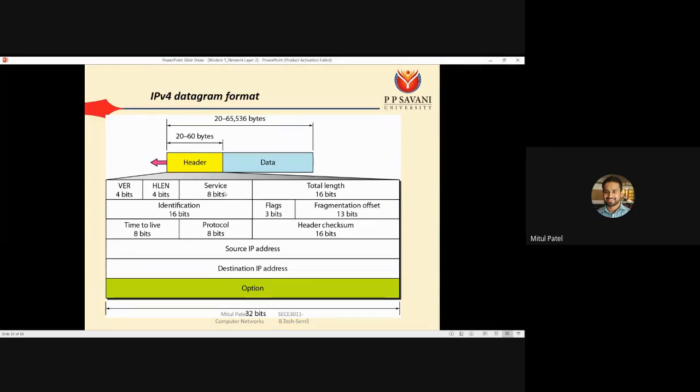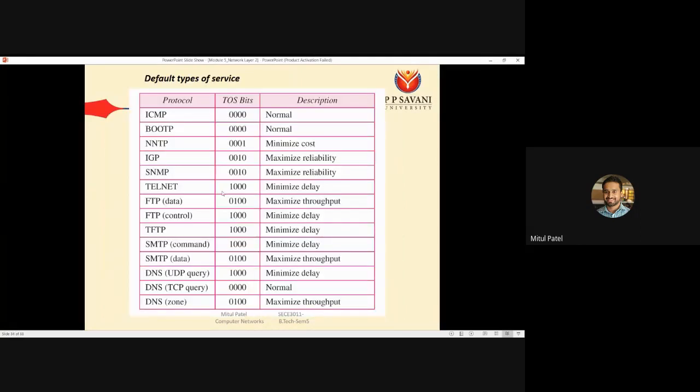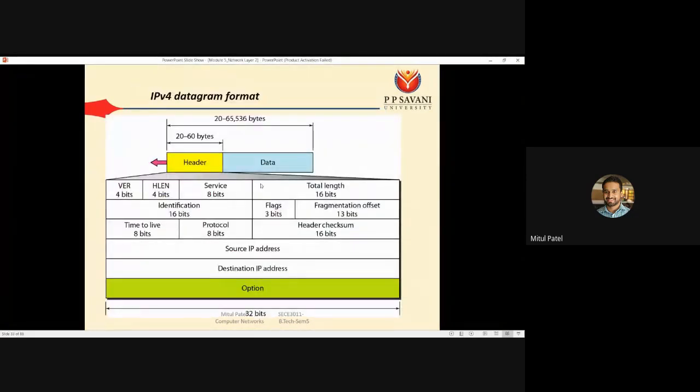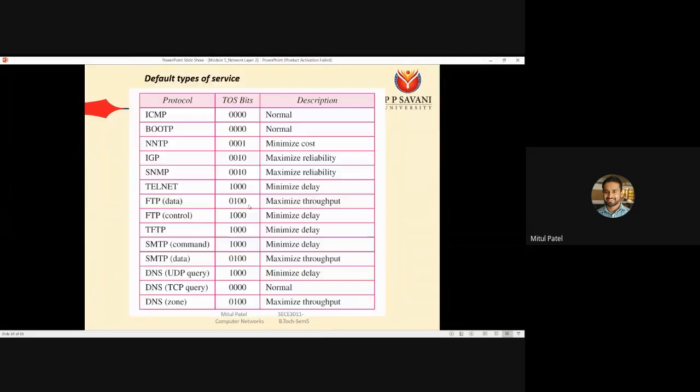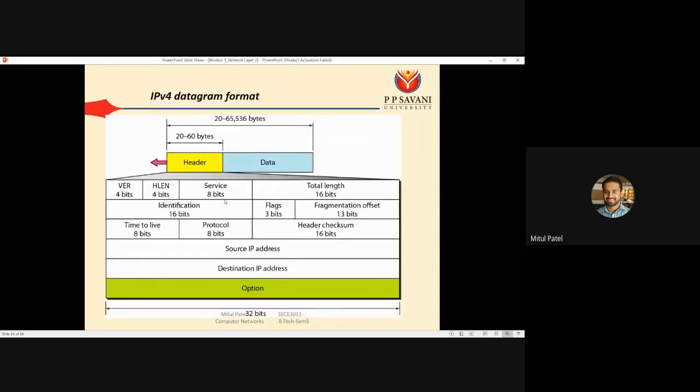Service, these are the 8 bits that are used for the various types of service. So these 8 bits are reserved for the service. For example, if you are using a service like Telnet or FTP, TFTP, SMTP, then for all of those some bits are designed. Using those service bits, you can say that the datagram that has arrived, what is its purpose? Is it for FTP, for SMTP, or for DNS? You can say that using this service field.